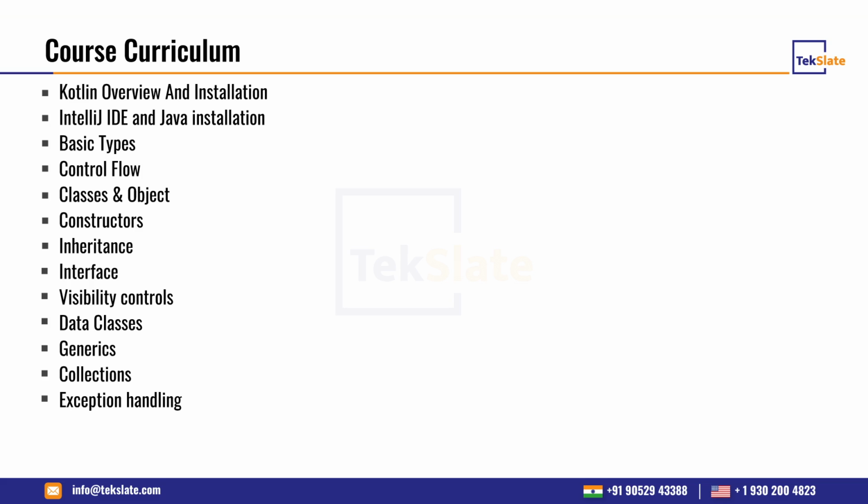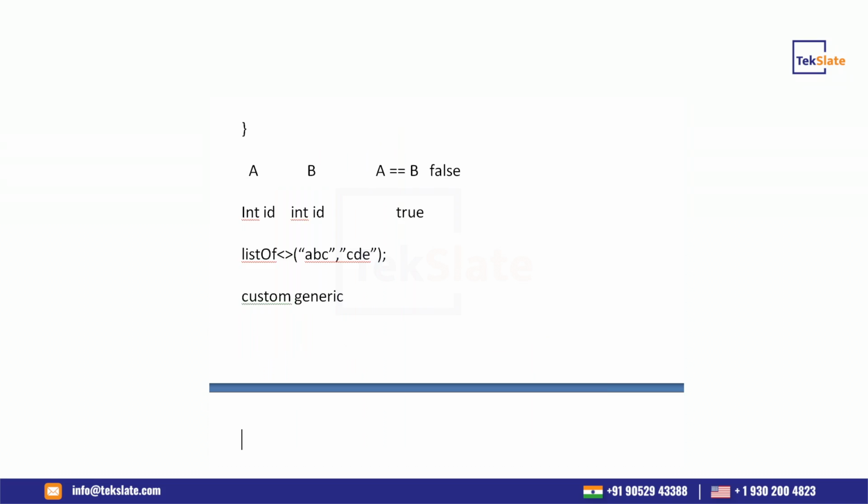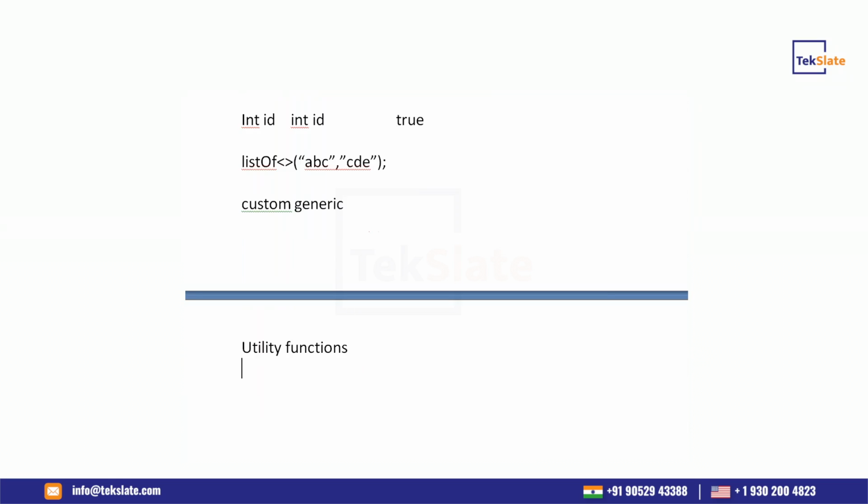We have the collections. These are the utility functions, which are not available in Java. For example, you have a list of data, a list of some names or variable names, and you have the data like this: list of ABC, the same list I'm writing, DEF, GHI.